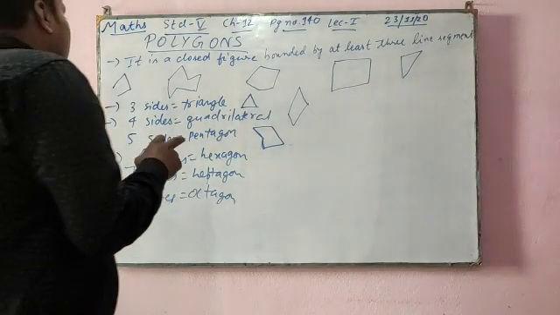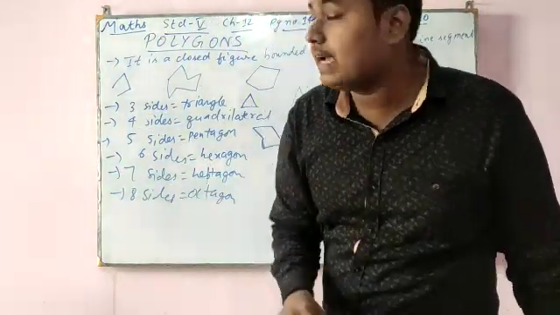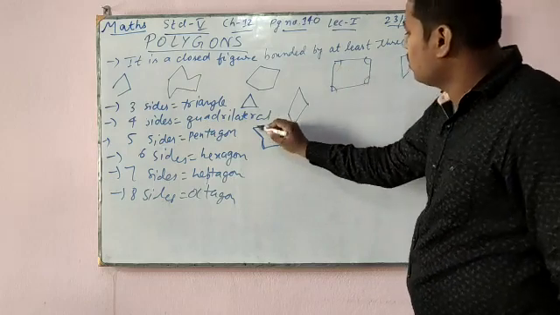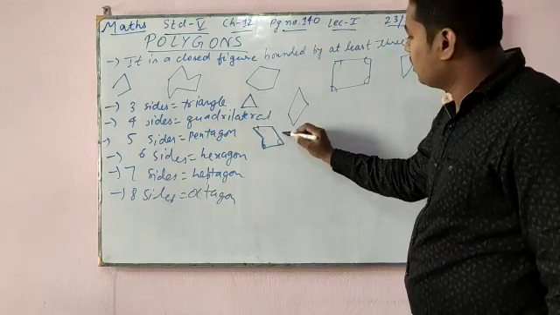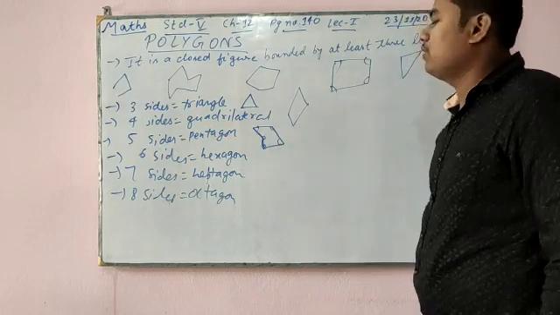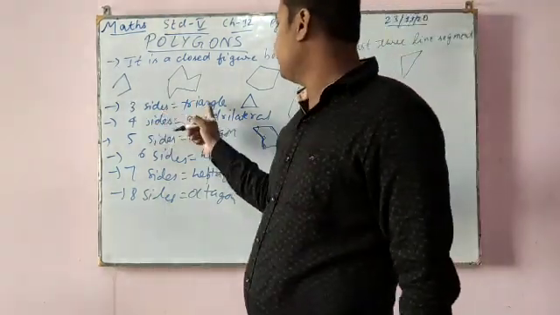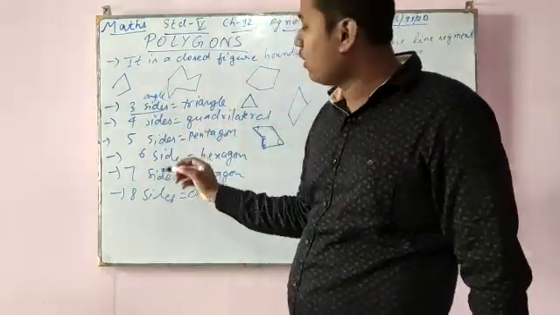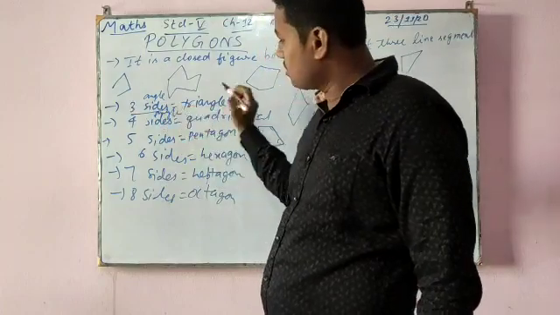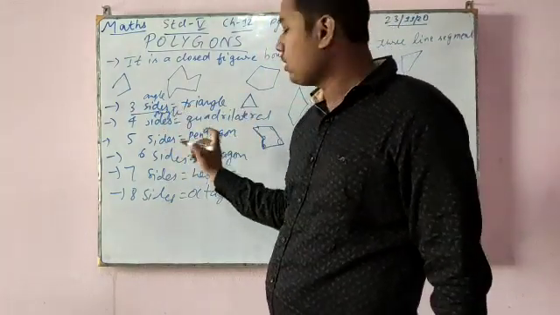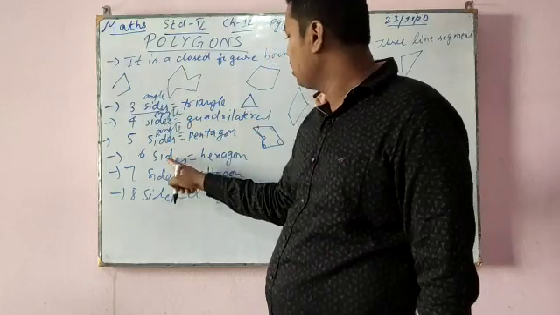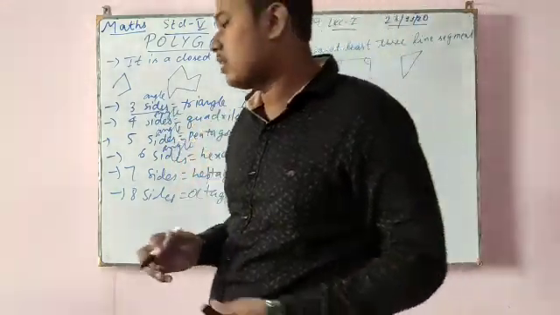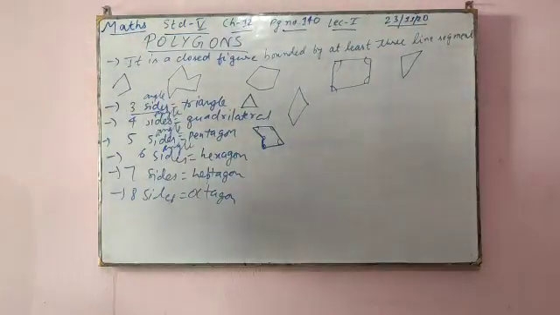Now, whatever sides are there, they show their angles also. See, in this one angle, two angles, three angles, four angles. In this one angle, two angles, three angles, four angles, and this one is the fifth angle. So if three sides are there in a triangle, it means three angles are also there. If four sides are there in a quadrilateral, four angles are also there. If five sides are there in a pentagon, five angles are also there. If six sides are there in a hexagon, six angles are also there. So whatever the number of sides, they show the angles also.